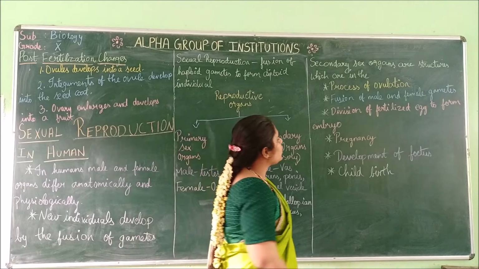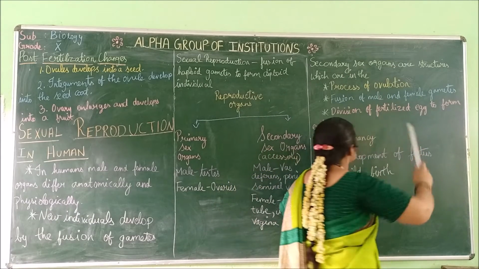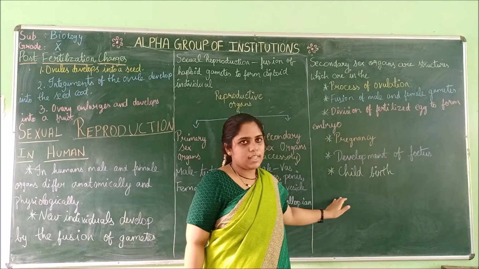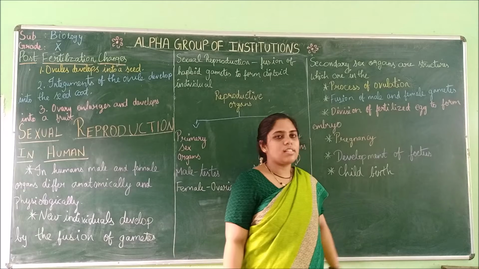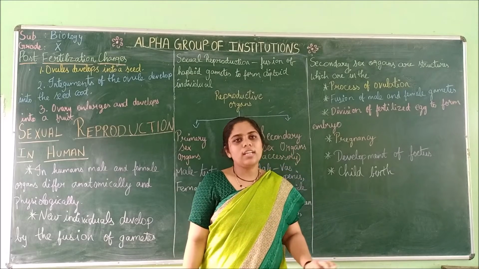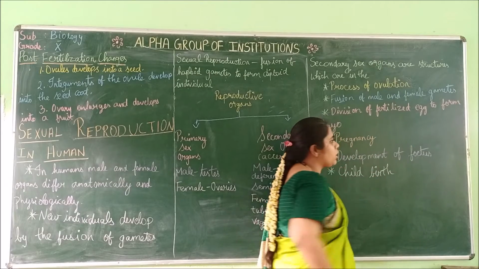Next, the secondary sex organs are structures which are involved in various processes. The structures involved in these processes are considered secondary sex organs. First is the process of ovulation.